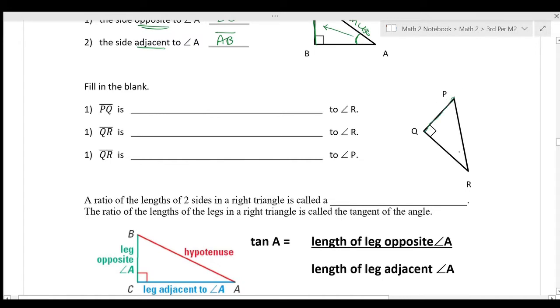PQ doesn't share a letter with angle R and is not the hypotenuse, so PQ is opposite to angle R. QR touches angle R, so it is adjacent to angle R. And the third question: QR is blank to angle P. QR doesn't share a letter with P, so it is opposite of angle P.